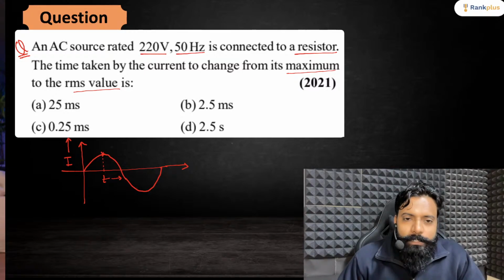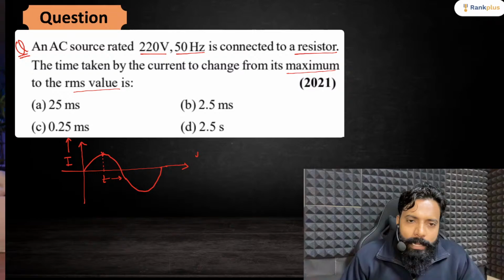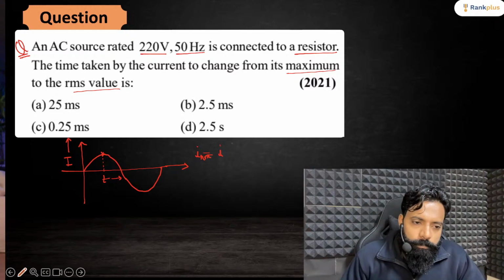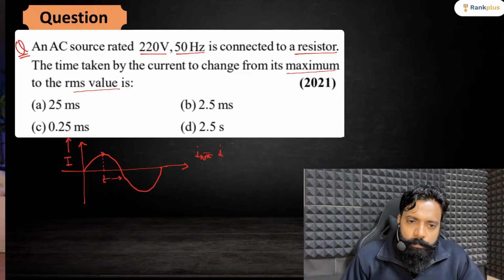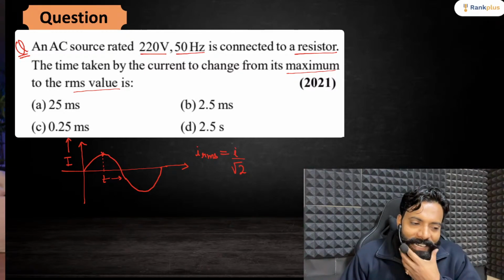Shall we see this thing? So here I know that I need to get I_RMS, that my I_RMS is equal to I naught by root 2, right?